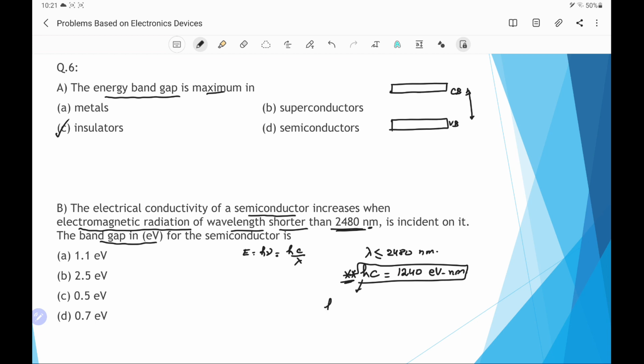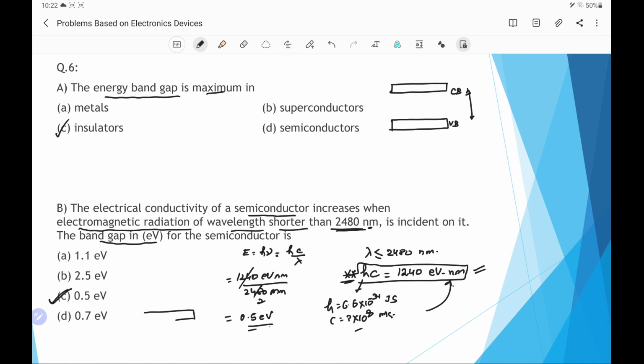This can be calculated using h equal to 6.6 into 10 power minus 34 joule second and c equal to 3 into 10 power 8 meter per second. We can calculate this value here also, but we should remember this result because it will help to solve this problem in very few steps. Therefore, the energy of the photon will be 1240 electron volt nanometer divided by the wavelength of the radiation, that is 2480 nanometer. If we cancel this, it will be 2, that means it is equal to 0.5 electron volt. Therefore, the band gap of the semiconductor is 0.5 electron volt. Option C is correct.